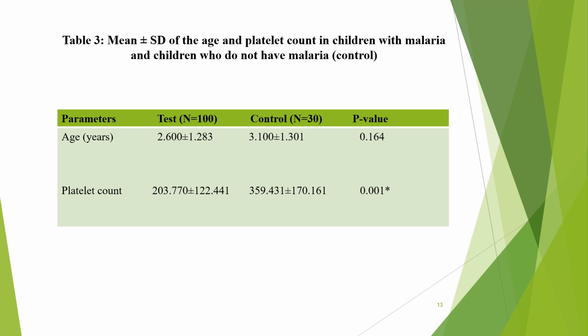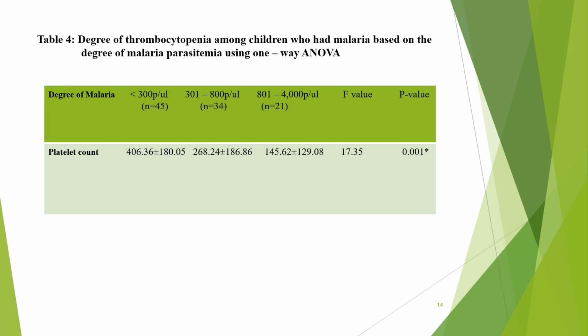Table 4 shows the degree of thrombocytopenia among children who had malaria, based on the degree of malaria parasitemia, using one-way ANOVA. Having carried out the malaria parasite examination and graded them into malaria parasite density per microliter, we now analyze the platelet count to see if there is a statistical difference, and we find that there is a statistical difference in the platelet count with respect to the severity of the infection, which is expressed in the malaria parasite density in the blood sample.